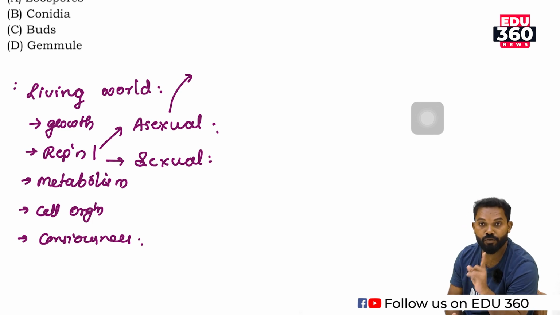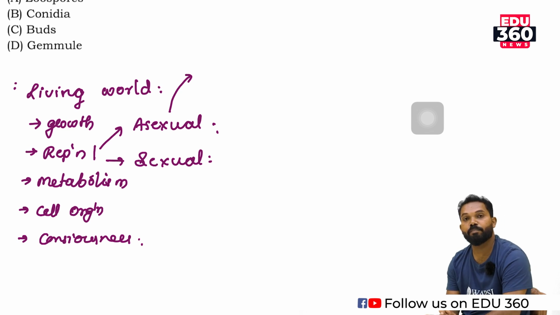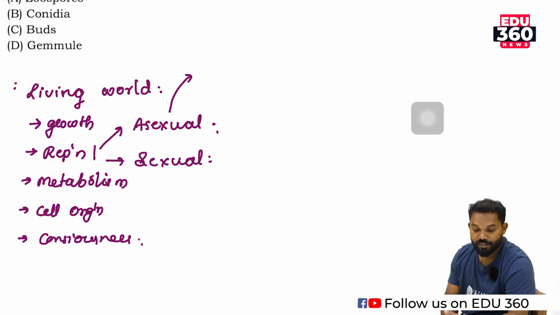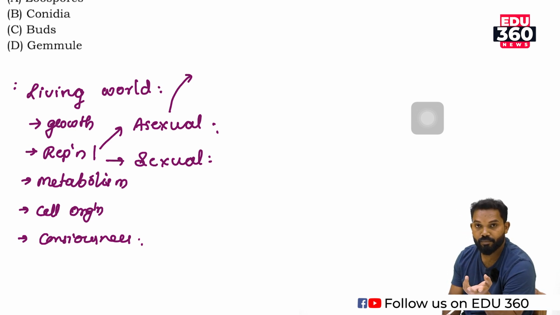There is an involvement of only one parent, and there is no complex process such as gametogenesis, gametic fusion, and zygote formation or embryo formation, etc. But in sexual reproduction, there is an involvement of two parents, and they produce two gametes, and there is another process known as fertilization, and after fertilization, the zygote develops into an embryo, or embryogenesis, etc.